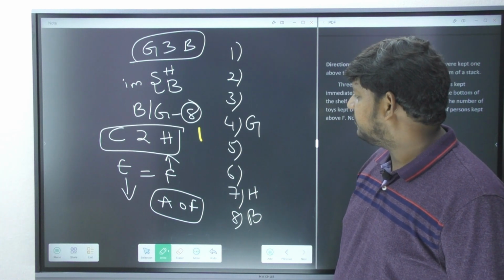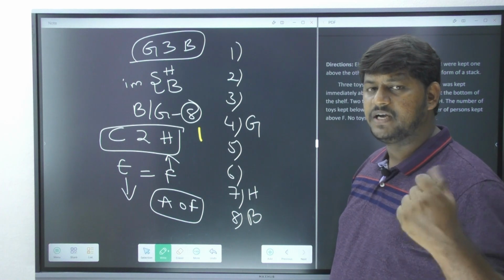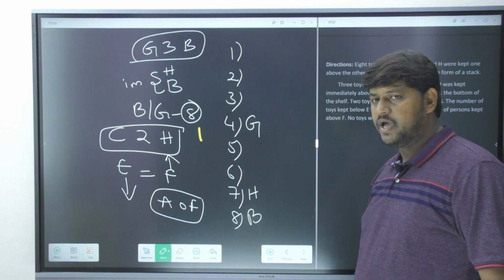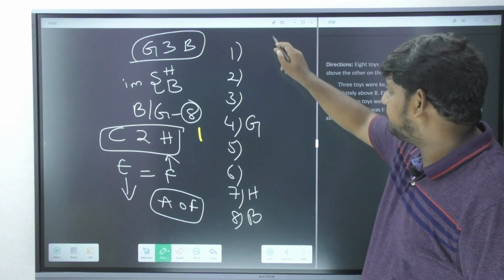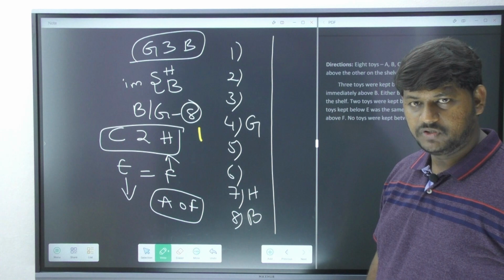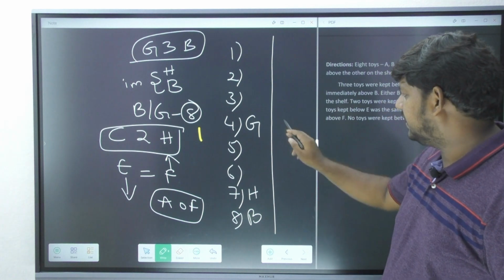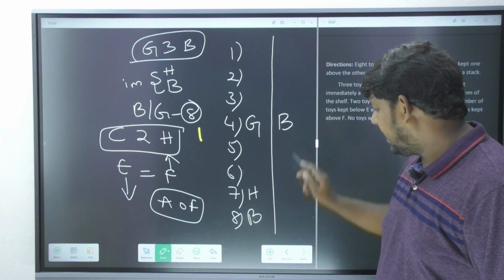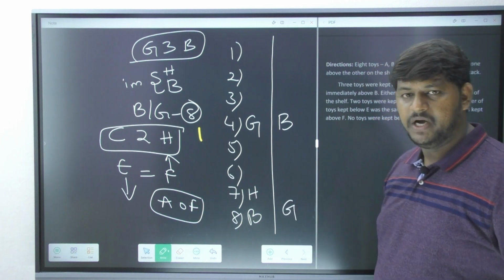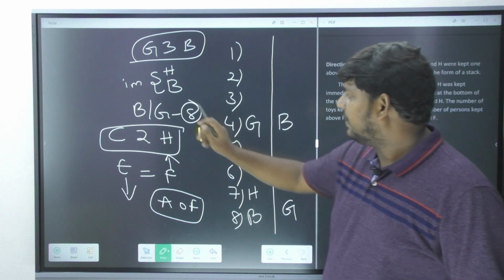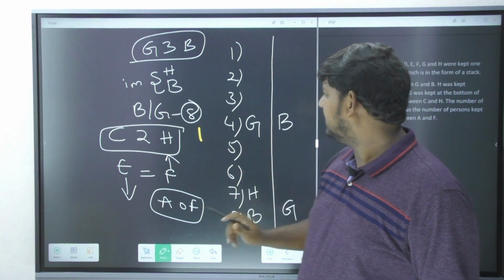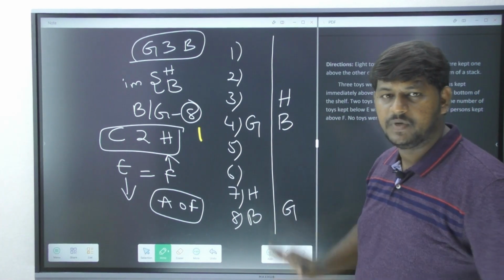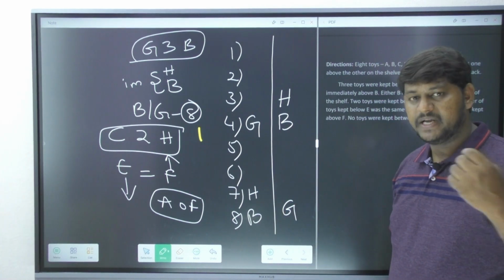Next, you might be having a different concept in your mind. Sir, why did you place B at position number 8? Why are you not placing B at position number 4 also? Yes, I'm going to do the second possibility. Now if I place B here at position number 4, I am going to receive G at position number 8. Above B immediately I have to bring H. Yes, I am doing both the possibilities simultaneously for your better understanding.